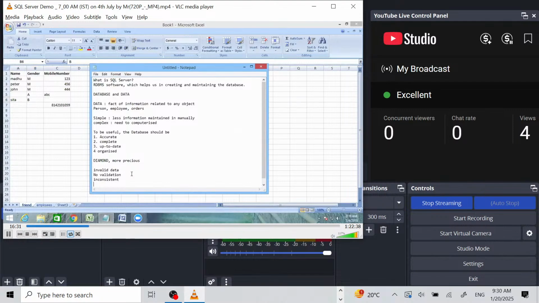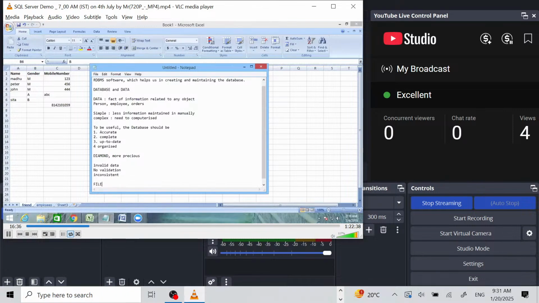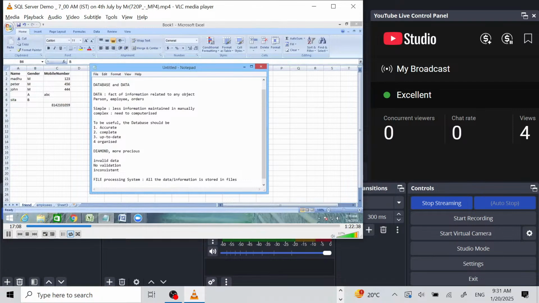Previously, all the data used to be stored in files. In a file processing system, all the data or information, I use the terms data and information interchangeably, I treat data and information as the same, is stored in files.